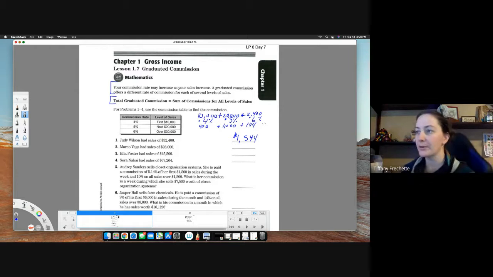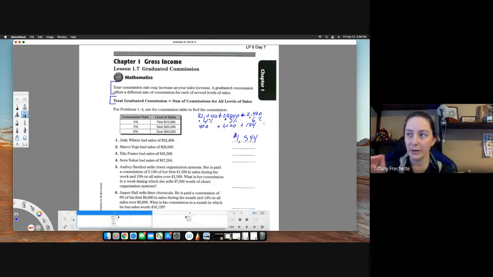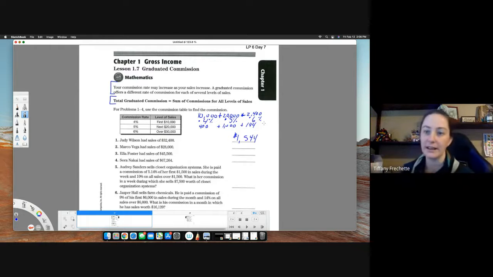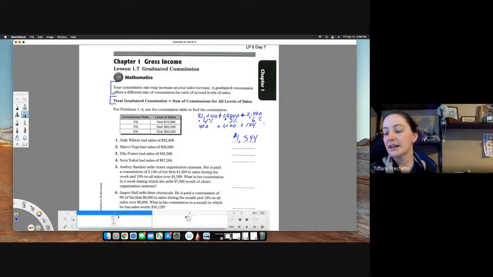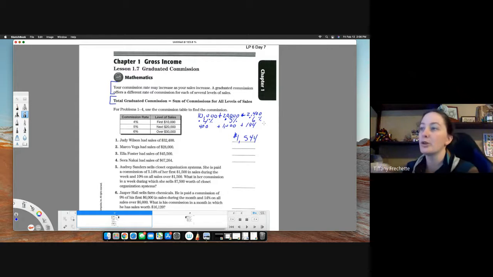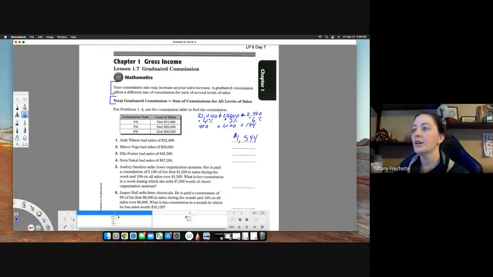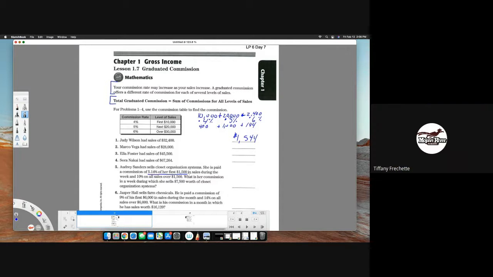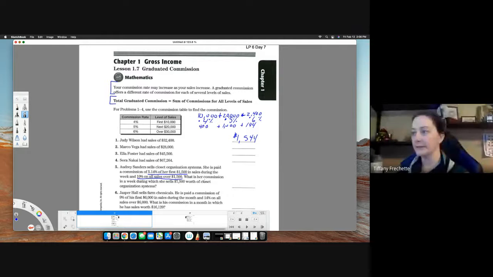For these ones, I'm not really going to work out any of these word problems. We're just going to take a look at them real quick. It's giving you the exact same information it gave you in the last ones. They're just giving it to you in a word problem, with a little bit more to it. So instead of just a name and sales, now they're going to give you a story. Audrey Sanders sells closet organization systems. She is paid a commission of 1.14% for her first 1,500 in sales, and 10% on all sales over the 1,500. What is her commission in a week where she sells $7,500 worth of closet systems?